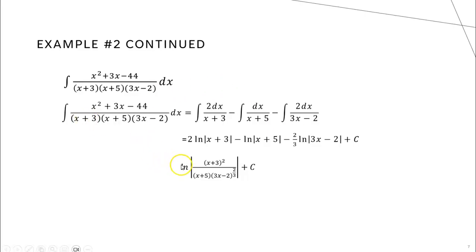We can also combine this into one statement. So the natural log of the absolute value of x plus 3 squared, so the 2 comes in as a power. And then everything with a minus is going to go in the denominator. These are pre-calculus rules here. So our x plus 5 goes into the denominator, our 3x minus 2 raised to the 2/3 power has to go into the denominator as well, and then plus c.